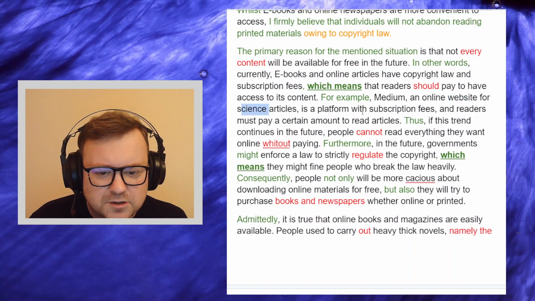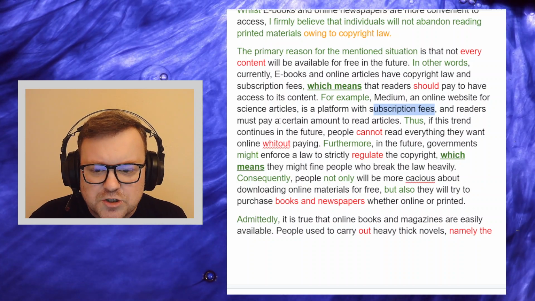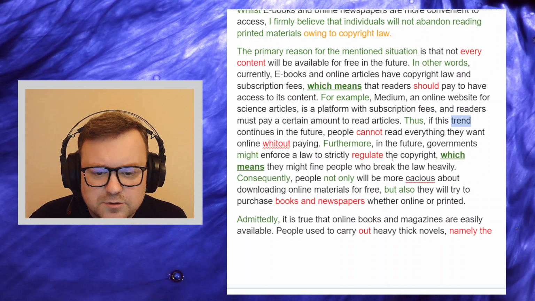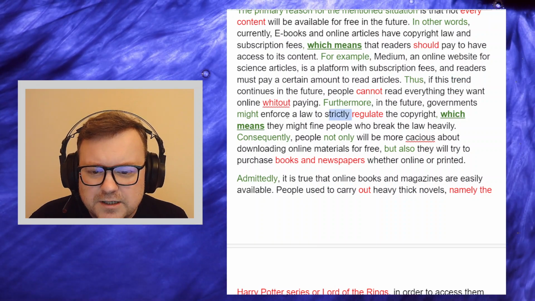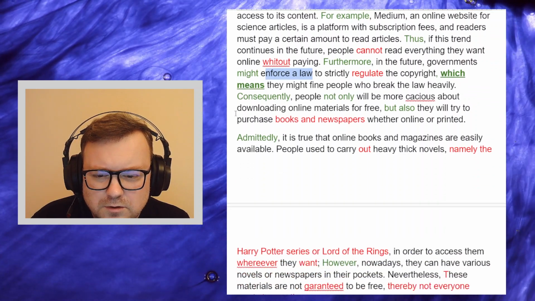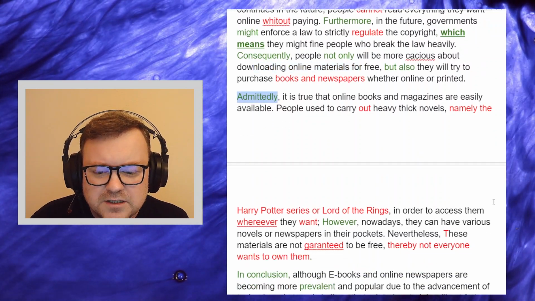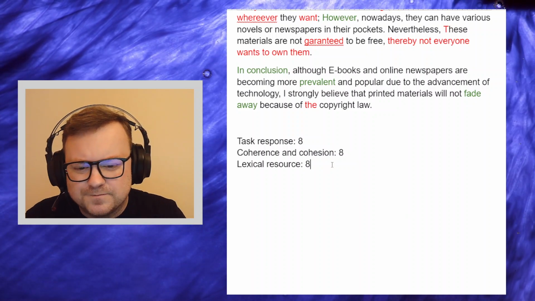Okay, "science articles", "platform", "subscription fees", "a certain amount", "if this trend continues", "strictly regulate", "enforce a law", "downloading online materials". Admittedly, a lot of very, very positive language. So I think enough for the 8.